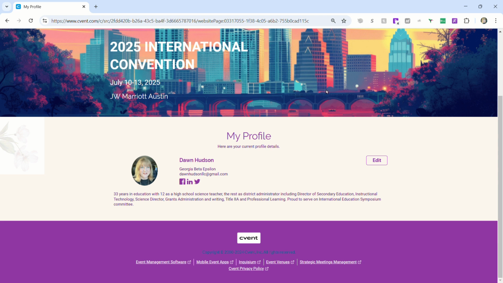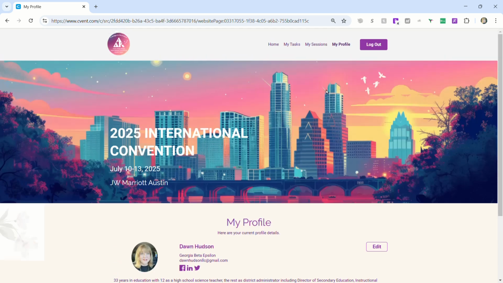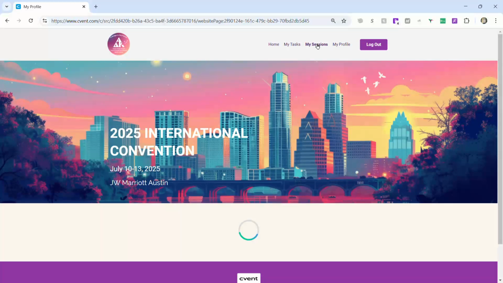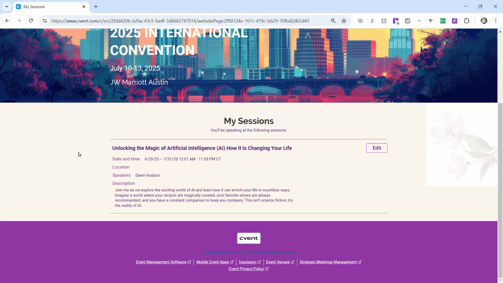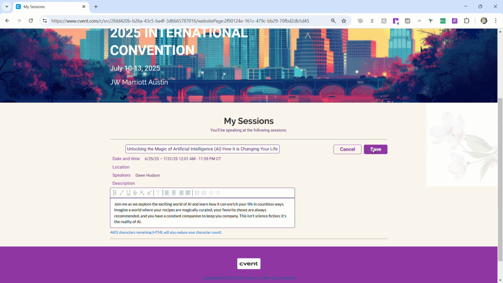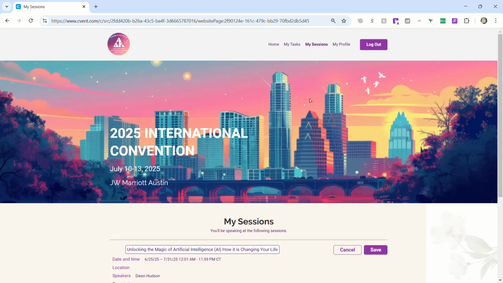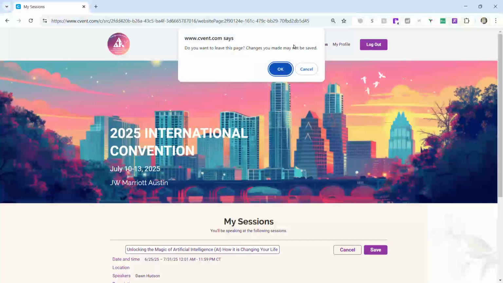As far as files, they will go up under your sessions. So you can go ahead and check your session to make sure that it pulls up properly. I'm doing a recorded session. And so mine is called Unlocking the Magic of Artificial Intelligence. So it does allow you to do some small edits. Some of this may also be locked by the time that you are presenting. So these session titles have been a little long, so you may be asked to make yours a little bit shorter. And then you'll go into your tasks.